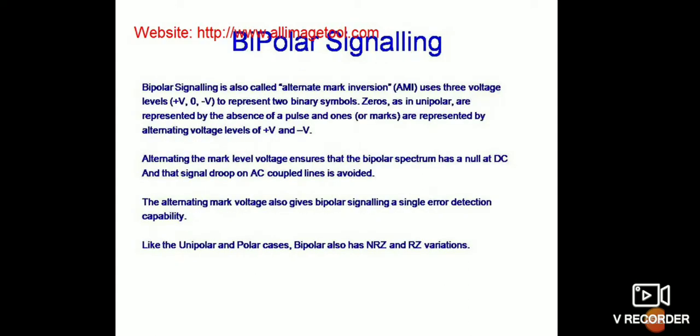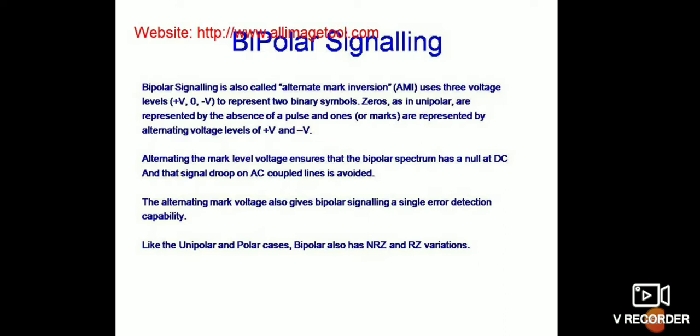Bipolar signaling, also called alternate mark inversion. Here the binary symbol 0 is represented by the absence of a pulse, as in unipolar RZ, and 1 is represented by alternating voltage levels of plus V volt and minus V volt. Alternating the mark level voltage means the bipolar spectrum has a null at DC and the signal droop on an AC coupled line is avoided. The alternating mark voltage also gives bipolar signaling a single error detection capability.